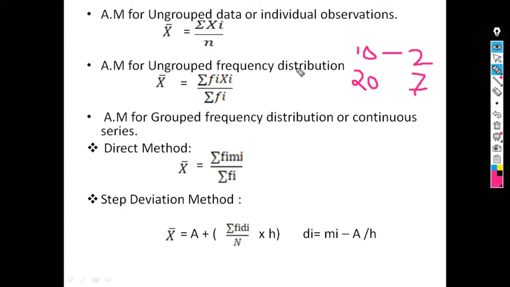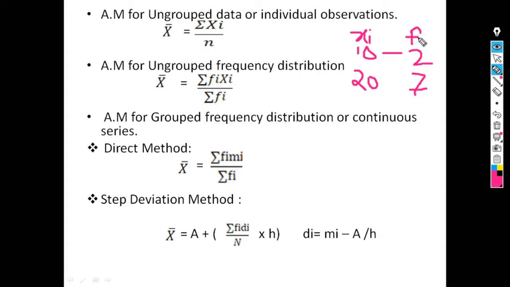For the ungrouped frequency distribution, the formula for arithmetic mean is x bar equal to summation of fi into xi divided by summation of fi. This first column is known as xi and the second column is fi, means observation along with frequency.